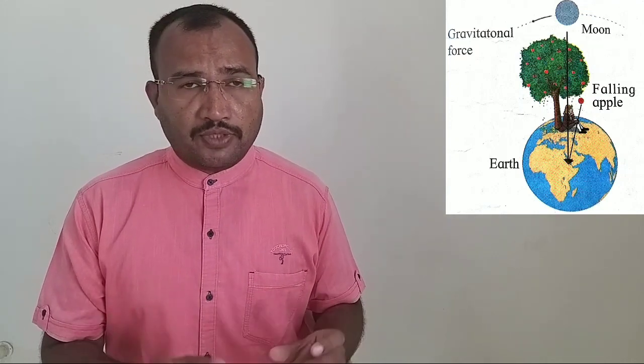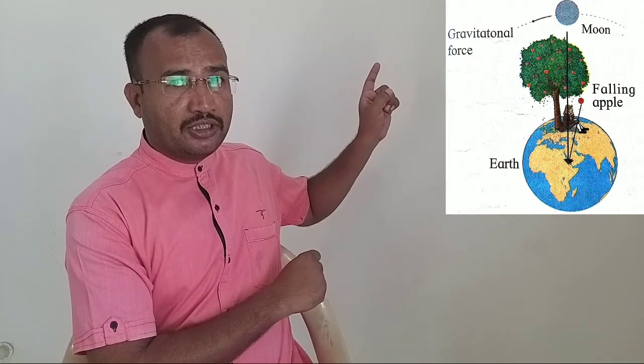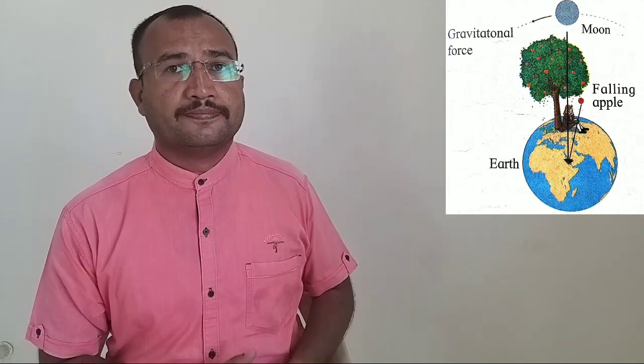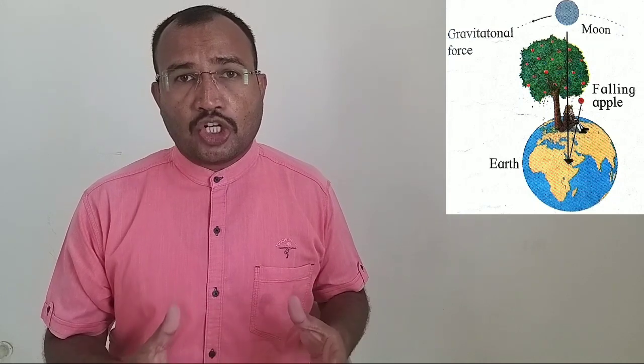The distance between the earth and the moon is not according to scale; that is only for understanding.